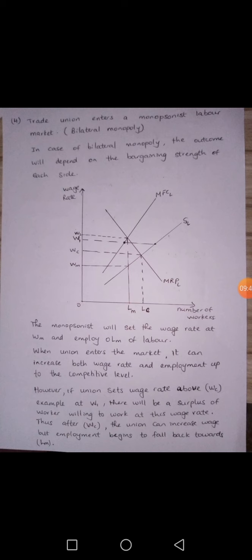So if the union enters a monopsonist labor market, it can raise the wage rate. If it raises the wage rate between WM and WC, both wage rate and employment will increase. But if it raises the wage rate above WC, the wage rate will increase, but this will reduce employment below the competitive level.